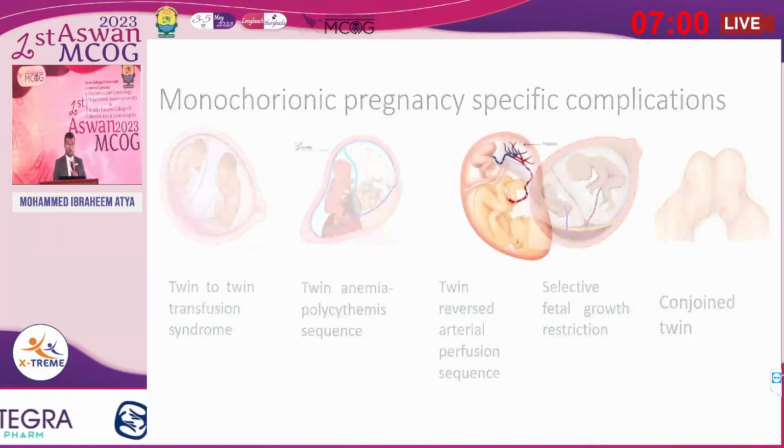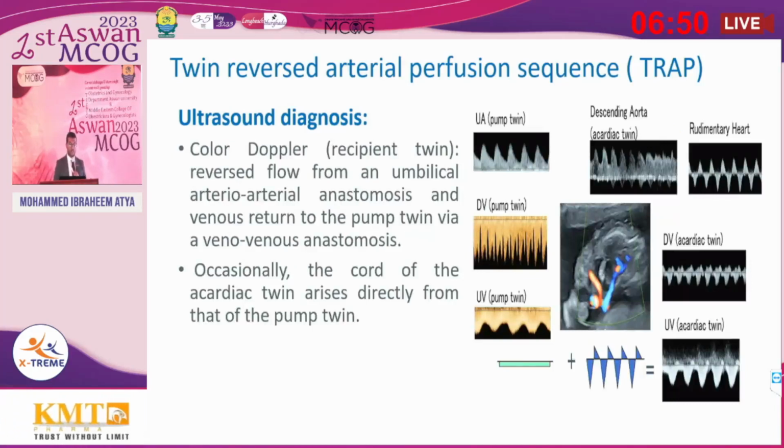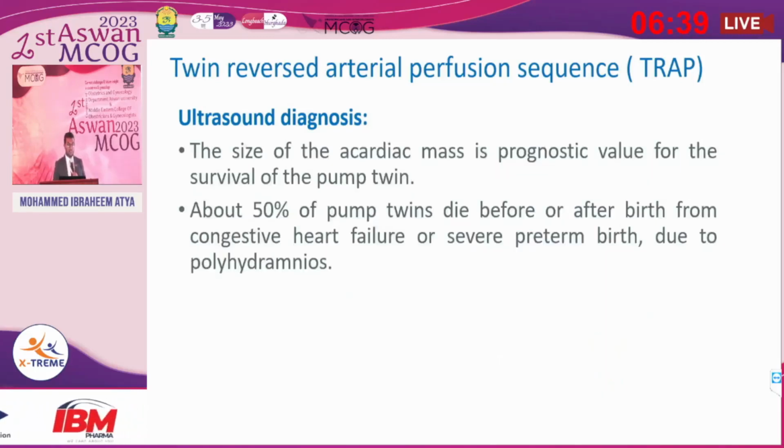Twin reverse arterial perfusion sequence: one normal fetus, the pump twin, and the other with no cardiac activity, or acardiac twin, of variable degrees. On ultrasound, color Doppler for the recipient twin will show reversed flow from the umbilical arterial anastomosis and venous return to the pump twin via the veno-venous anastomosis. The ultrasound diagnosis of TRAP: the size of the acardiac mass is of prognostic value for the survival of the pump twin. About 50% of pump twins die before or after birth from congestive heart failure.